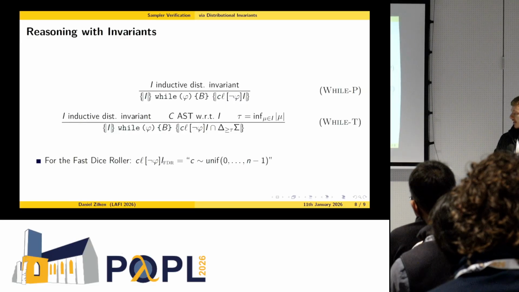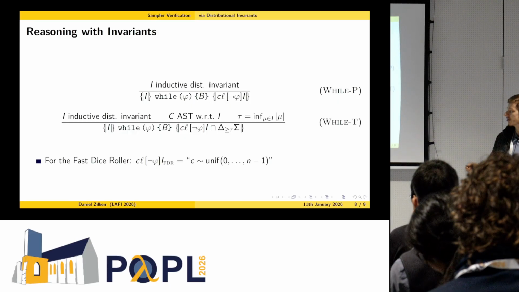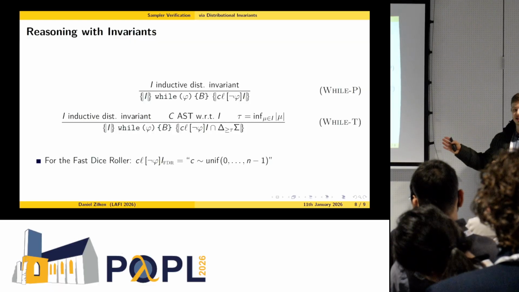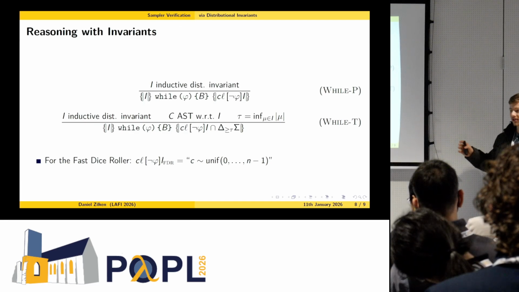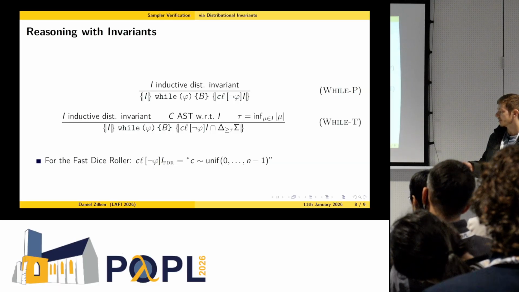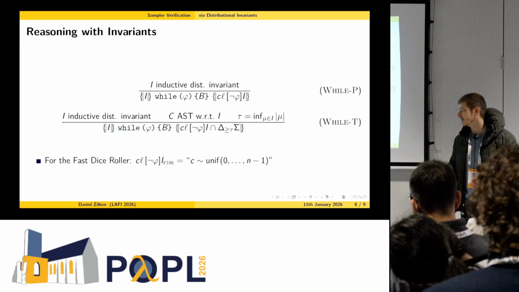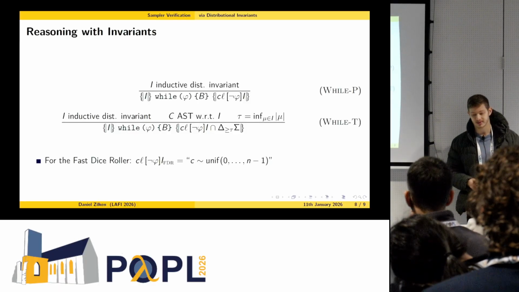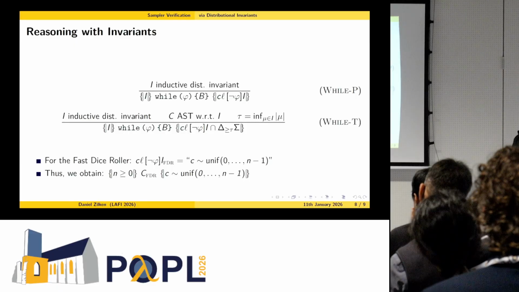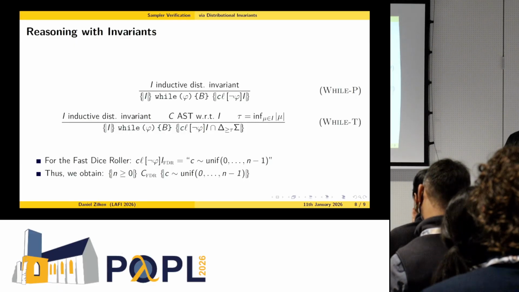And for the fast dice roller in particular, it is the case that this postcondition that we obtain, by the way, the closure of a set of distributions is simply the set itself extended by the limiting distributions. So if we take ascending chains of distributions, we add the limiting distributions to it. And for the fast dice roller and our invariant that we found, it holds that the closure exactly contains all the distributions where C is uniformly distributed between 0 and n minus 1. And by this we obtain our desired Hoare triple, which was our initial goal for the fast dice roller.